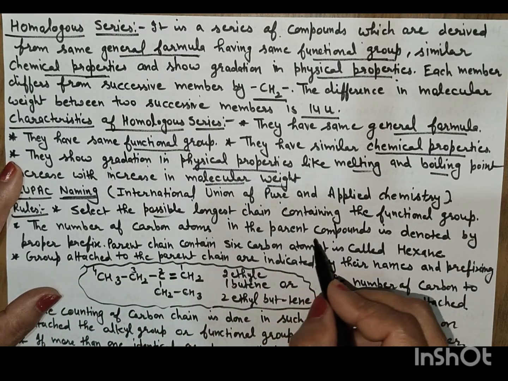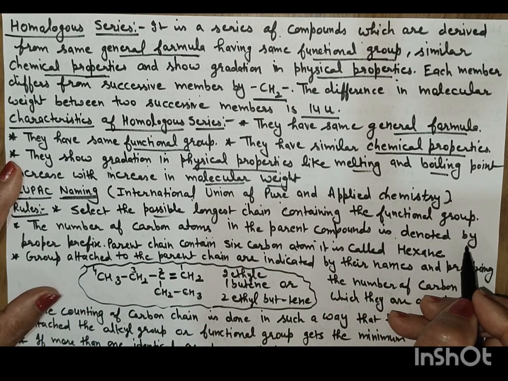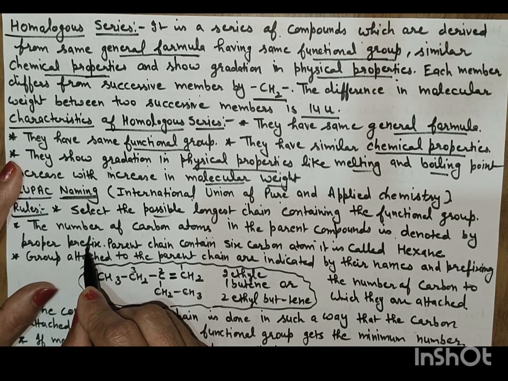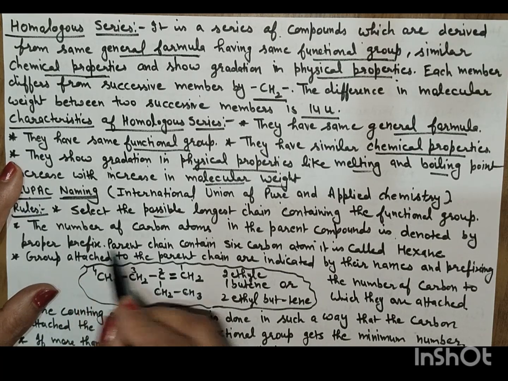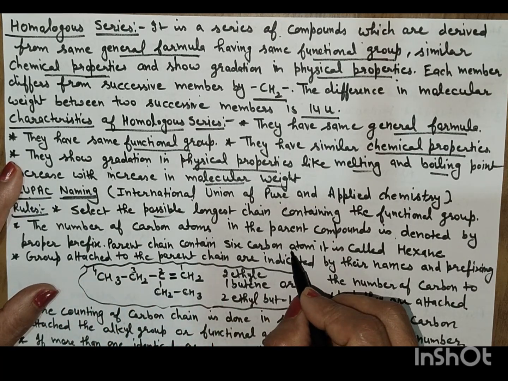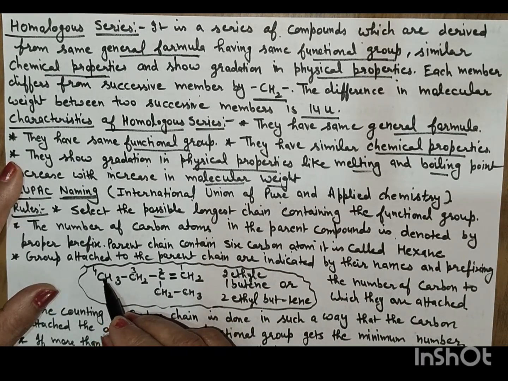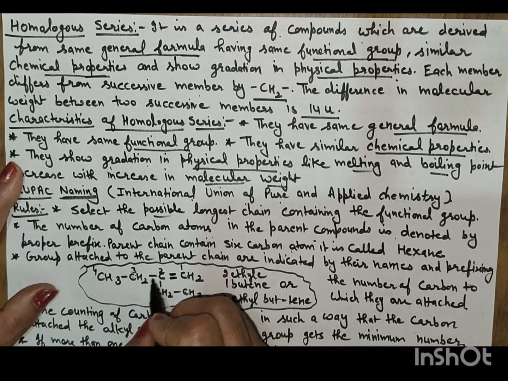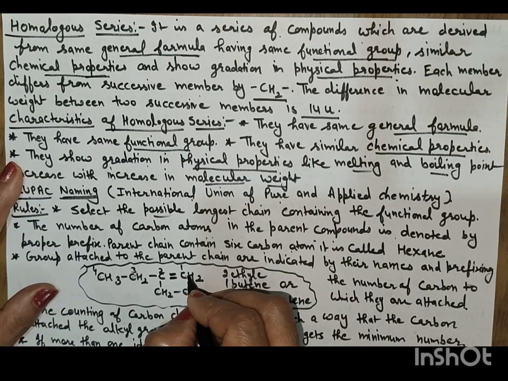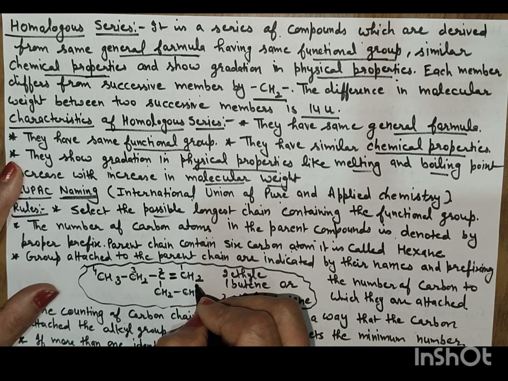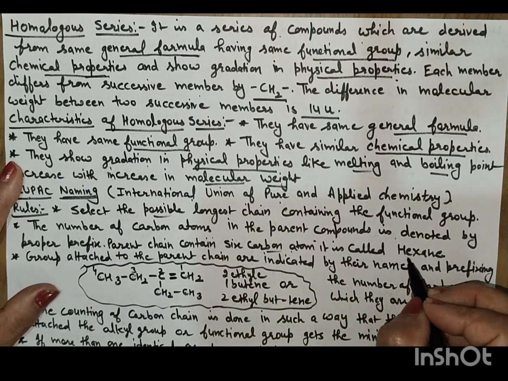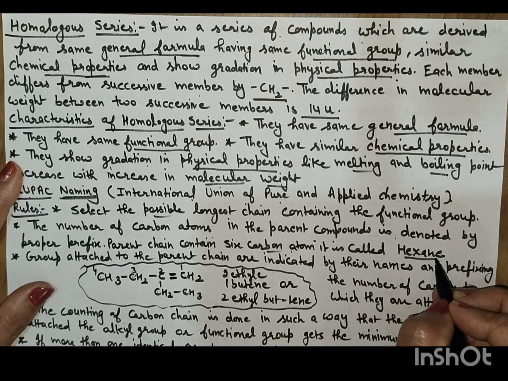The number of carbon atoms in the parent compound is denoted by the proper prefix. Parent chain contains 6 carbons. If it contains 1, 2, 3, 4 carbons, then it is methane, ethane, propane, butane. Then butane, but due to the double bond, it is butene. And if 6 carbons are there, then we can say hexane.